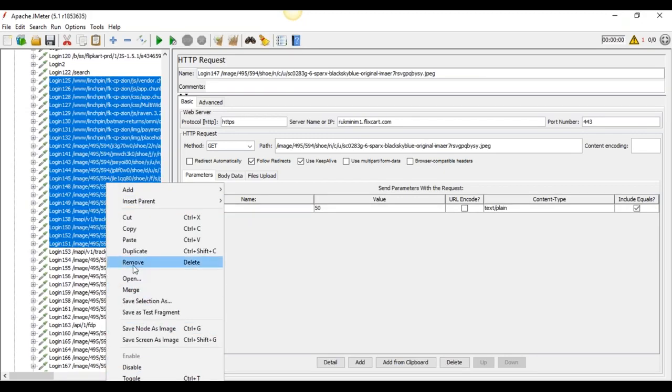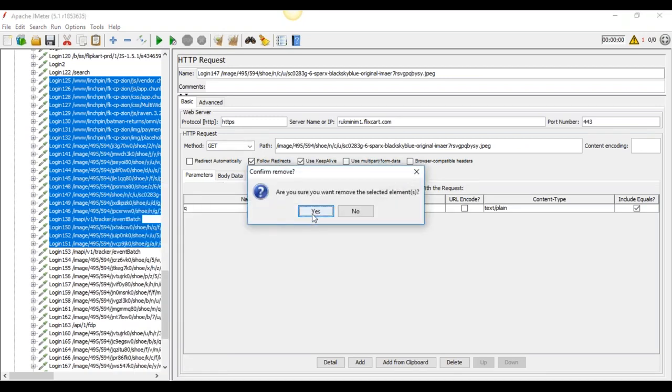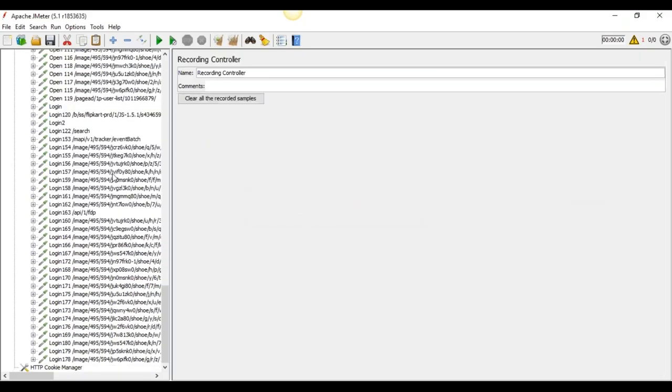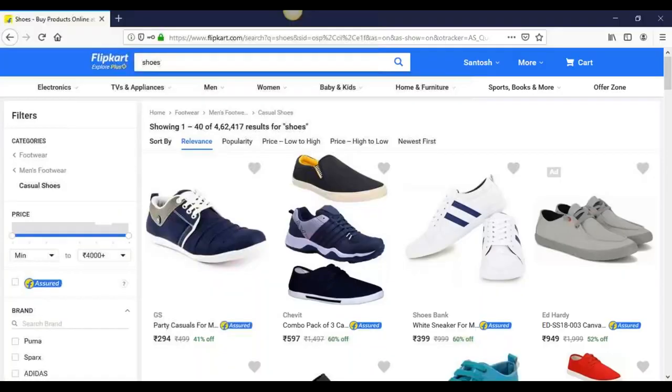Why is search required? It depends on you. It is page loading. Sometimes everything is recorded, like after login, sometimes images load, and that is also recorded here. And since I searched, the search is also recorded here.